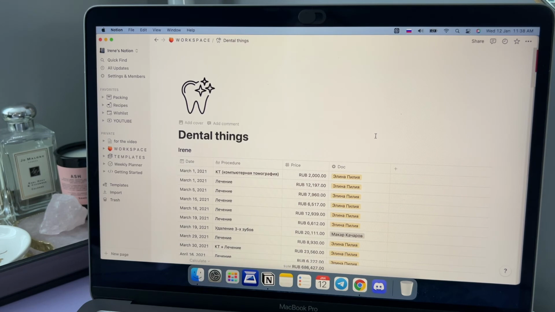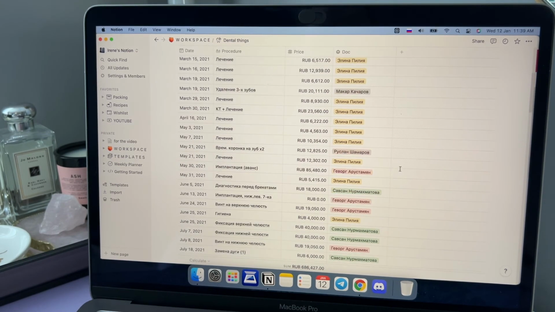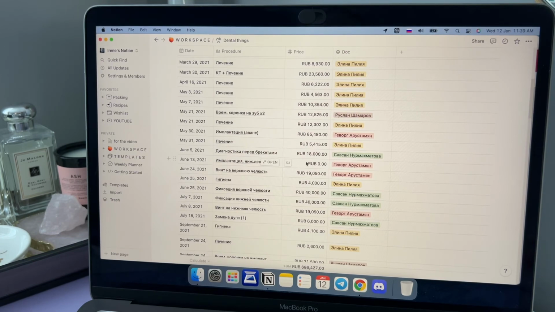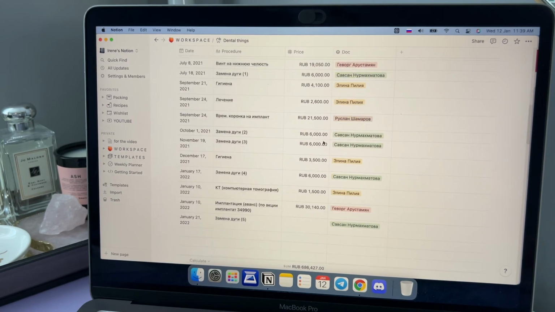FYI, me and my husband are wearing braces, and before we started wearing them, we need to make all these things to prepare our teeth for braces, and it's really hard and difficult and takes a lot of time and a lot of money. But I know that in Russia it's much more cheaper than maybe in Europe or in the US. So it's just a checkbox of our visits.